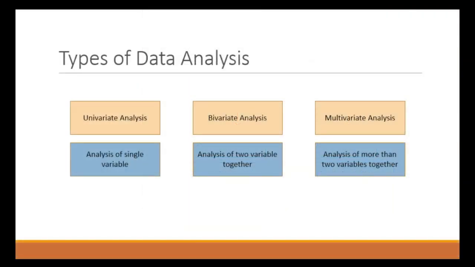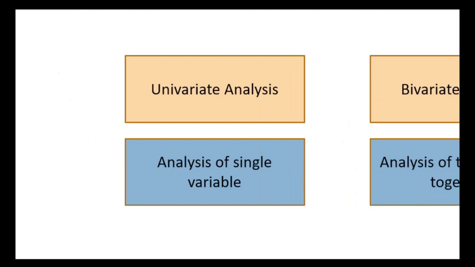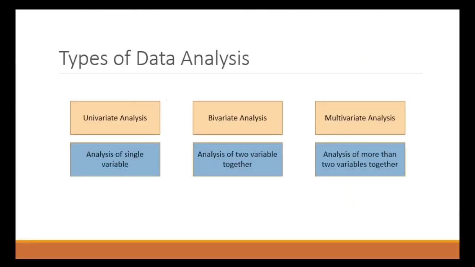Next is the types of data analysis. Now that we understand data, the next part is the types of analysis. Mainly there are three major types in data analysis: first is univariate analysis, second is bivariate analysis, and third is multivariate analysis.